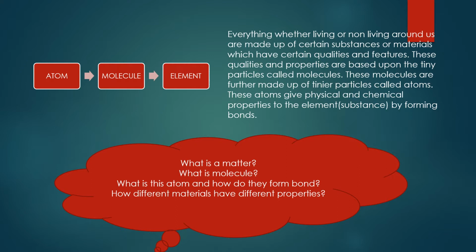Just as our living body has the basic structural unit, the cell, all the non-living things around us, all the substances which we use, have the basic structural unit called atoms. Atoms together make up the molecule, and then molecules make up the element. So these atoms give the physical and chemical properties to the element or the substance by forming bonds.